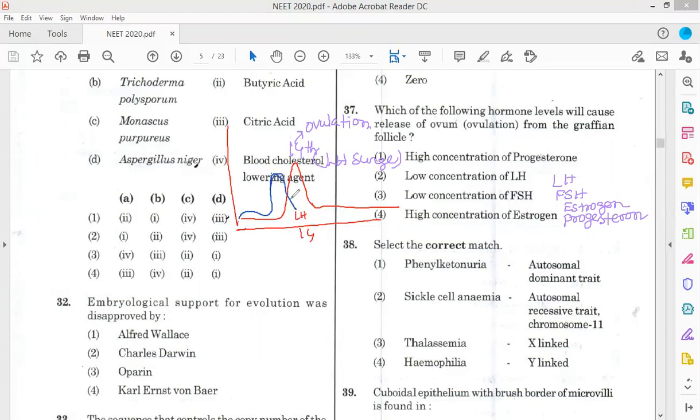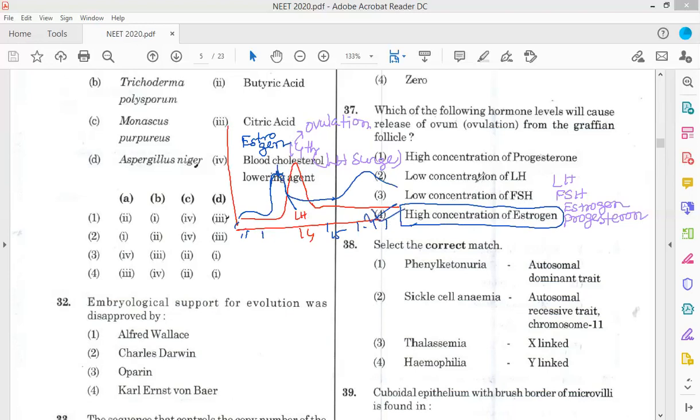Estrogen gives positive feedback. A high concentration of estrogen gives positive feedback so that the LH surge occurs. So option 4 is correct.